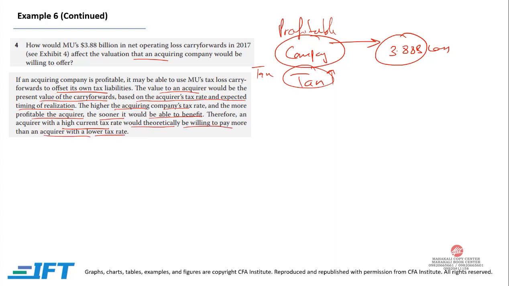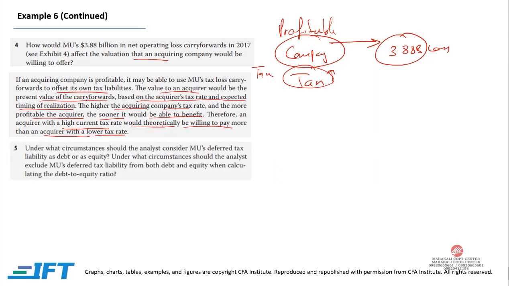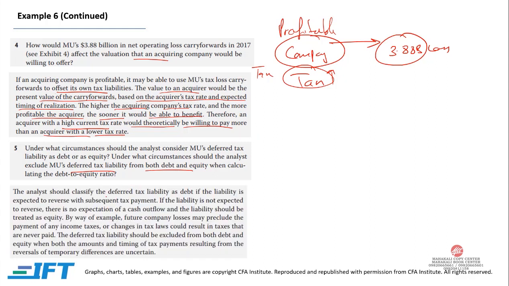Under what circumstances should the analyst exclude MU's deferred tax liability from both debt and equity when calculating the debt to equity ratio? So, the analyst should classify deferred tax liability as debt if the liability is expected to reverse, with a subsequent tax payment.